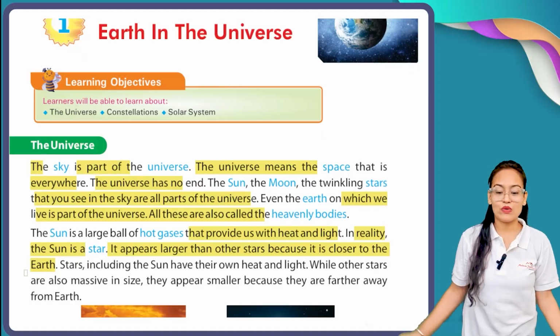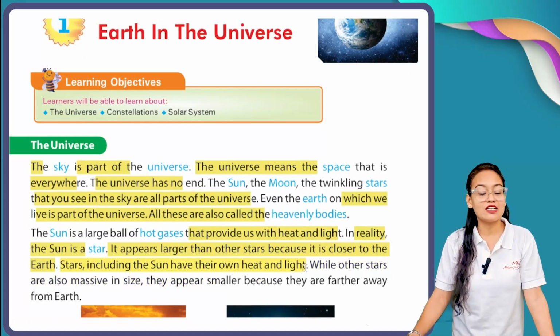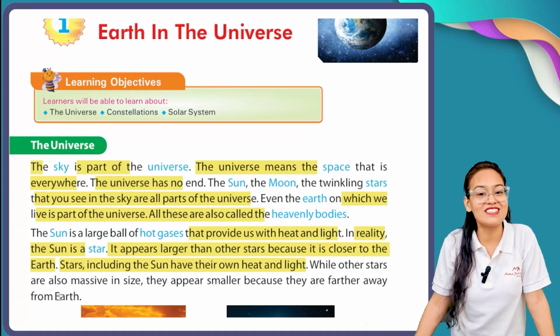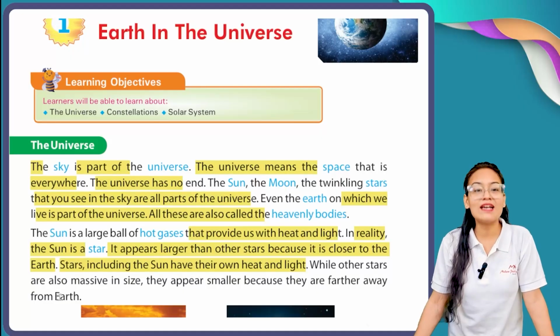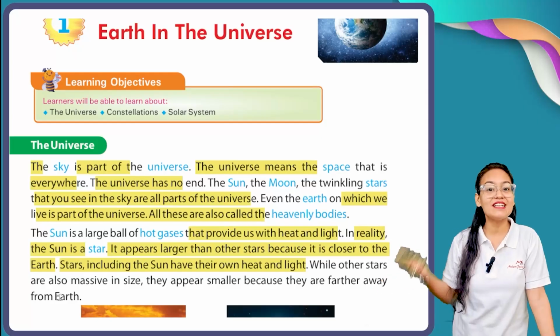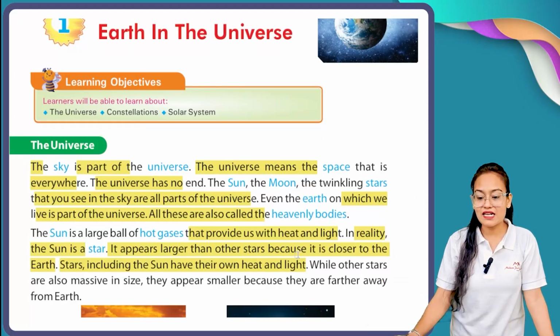Now stars including the sun have their own heat and light, and that's why they blink. Other stars are also massive in size, but they appear smaller because they are farthest away from the Earth.